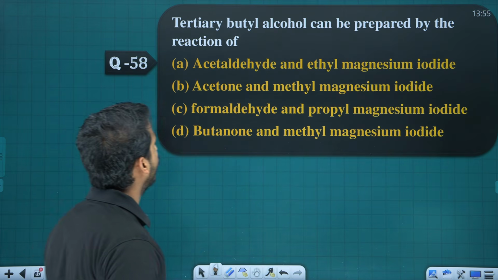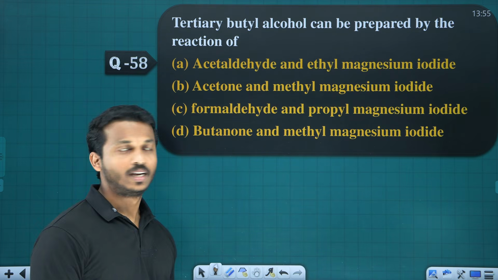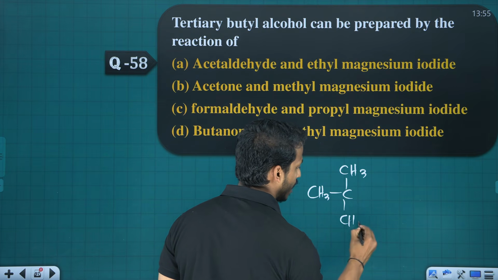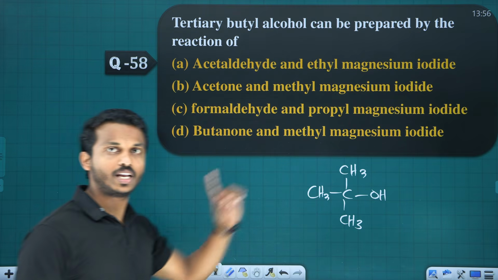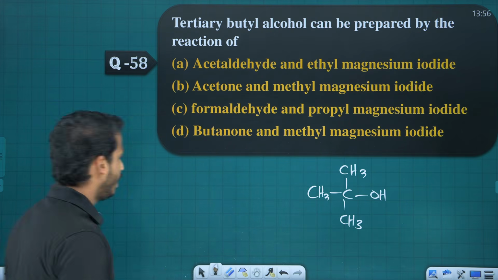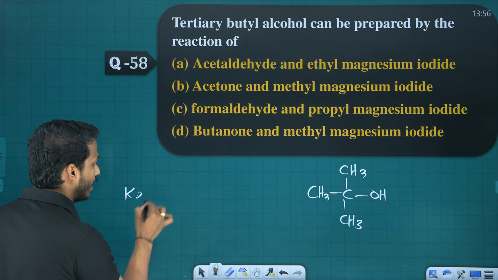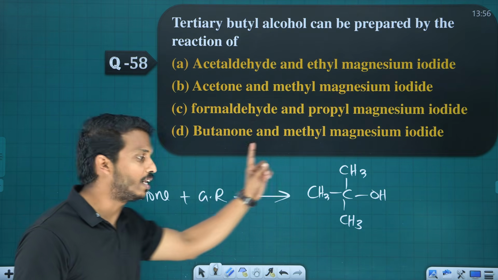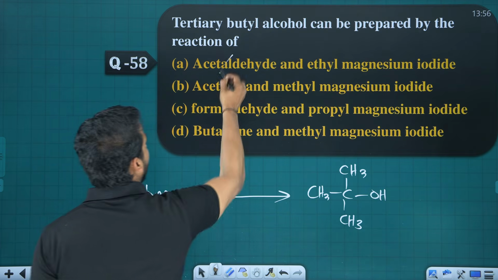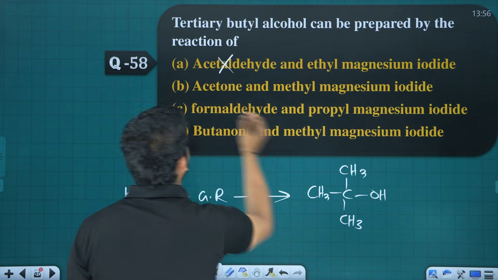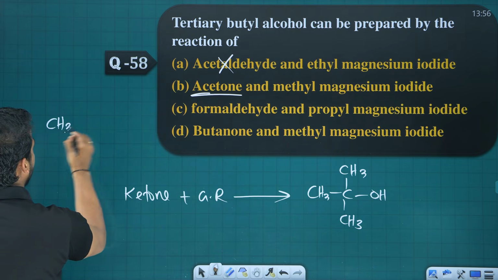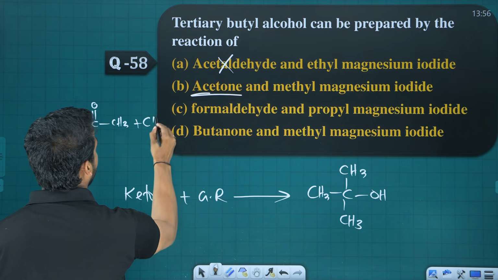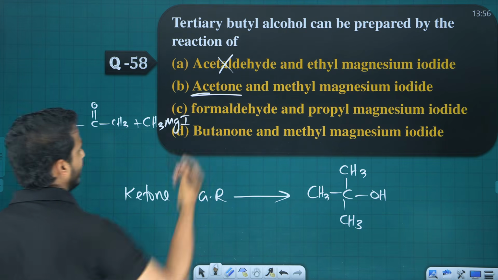Next one. Tertiary butyl alcohol can be prepared by which reaction? What is tertiary butyl alcohol? This is tertiary butyl alcohol, right? It's a tertiary alcohol. I told you that if you want to get a tertiary alcohol, you should take a ketone with a Grignard reagent. Ketone when reacting with a Grignard reagent gives tertiary alcohol. So aldehyde, no. Acetone and methyl. What is acetone, dear? Acetone is propanone, plus methyl magnesium iodide. Yes, that is our Grignard reagent.